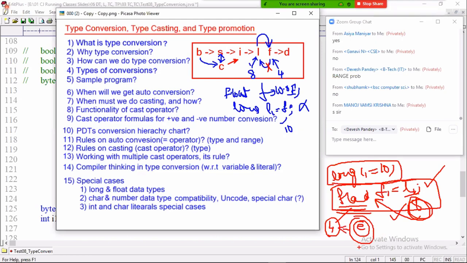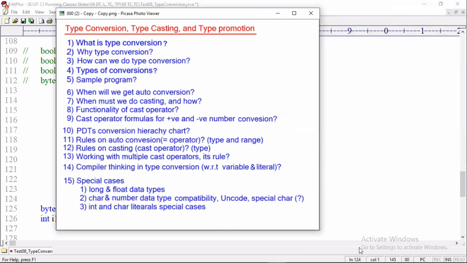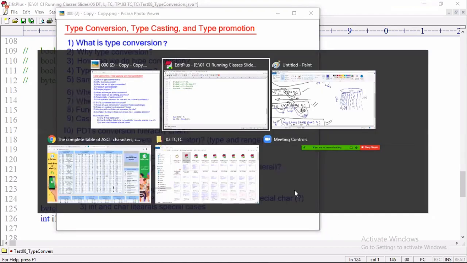So tell me, whose range is bigger? Long data type range or float data type range? Float data type range is higher, not long. Again you are saying long. Float range is higher than long range. That's why long is allowed to assign to float. So now let us try to test that point.